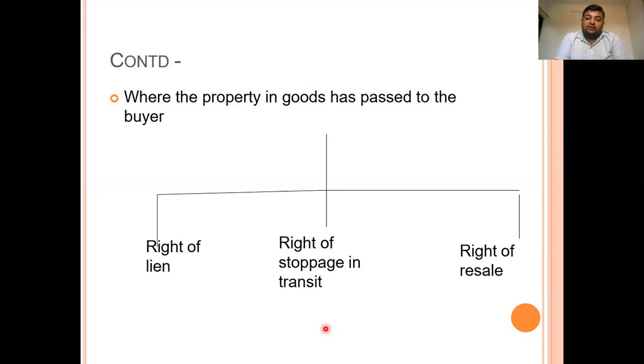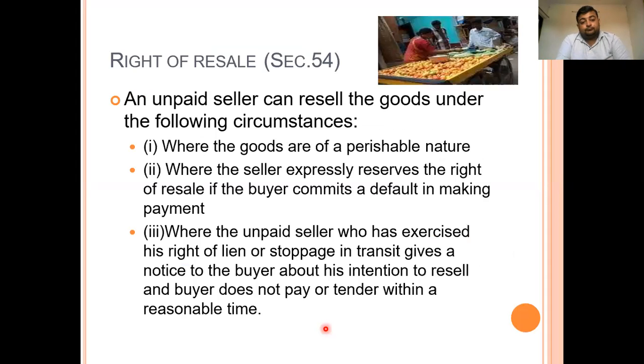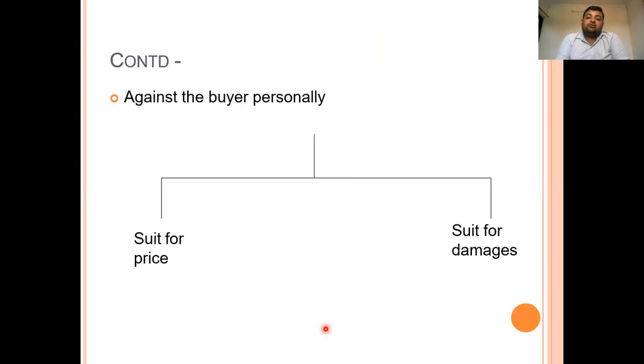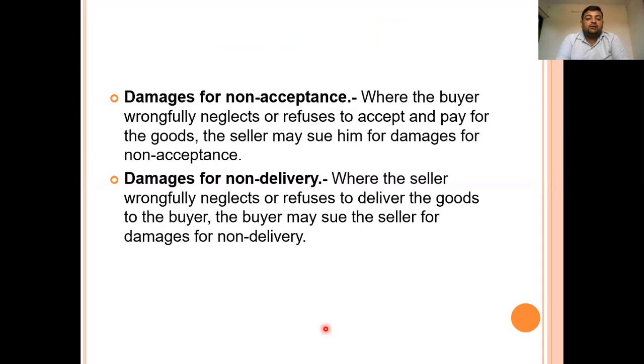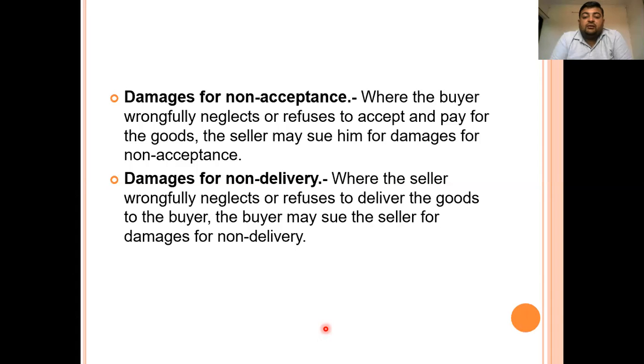So we will have to explain when the property in the goods has passed to the buyer. Then there are three rights: right of lien, right of stoppage in transit, and right of resale. We have to explain these one by one. Second, when the property in the goods has not passed, then there are the rights of withholding delivery, stopping transit, and resale. Again, there are three types, which we have to explain. Next, against the buyer personally, that is, suit for the price and suit for damages. And last is another topic, auction sale. This may come as a small question, not a full-fledged question, although the rights of the unpaid seller is an important question. So this chapter is very important.